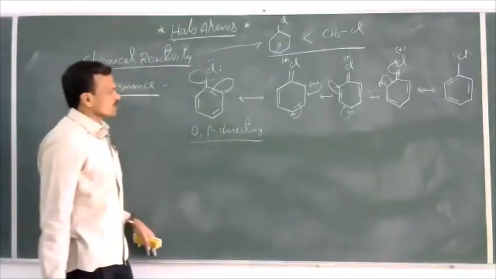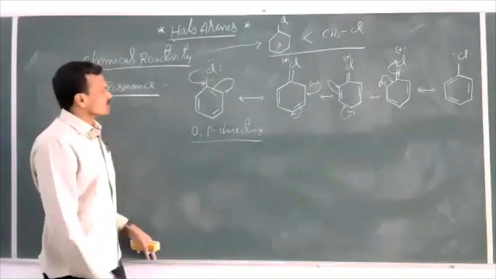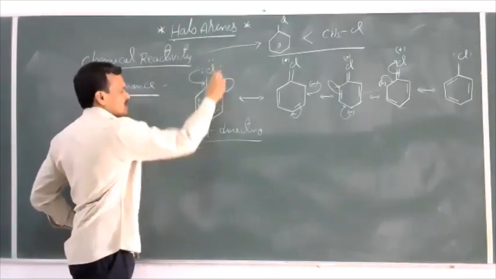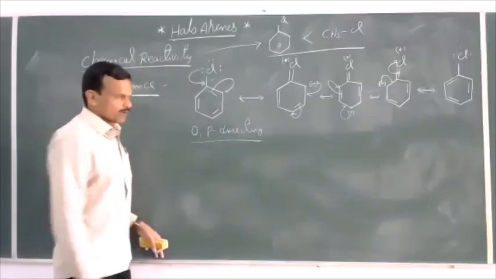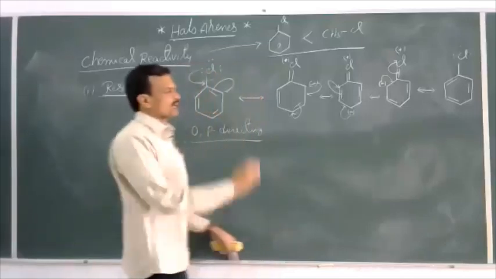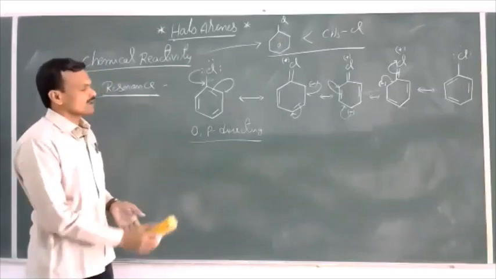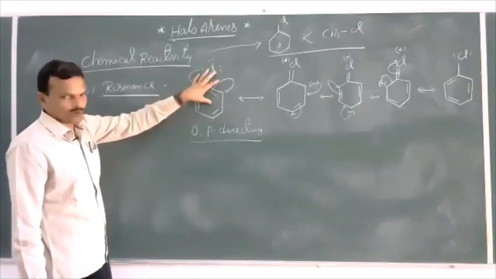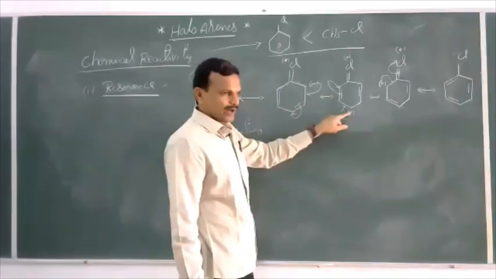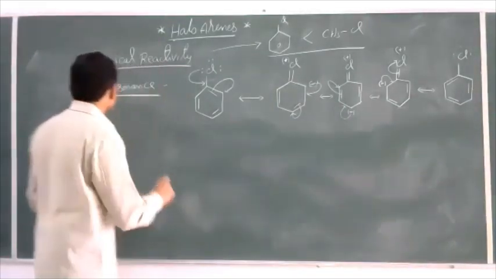So the groups which influence and direct the incoming groups towards ortho and para positions are called ortho-para directing. So the chlorine present on the benzene ring is an ortho-para directing group because it increases electron density at ortho and para positions. So at ortho and para positions, the electrophile can attack easily. So later in chemical reactions, whenever we take the properties of haloarenes, the electrophilic substitution takes place at ortho position and para position, not at meta position. This is one reason, the first one.